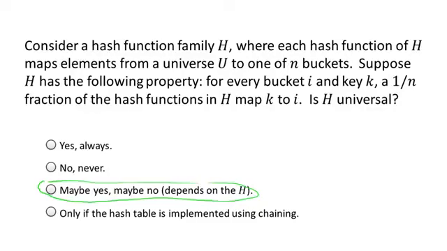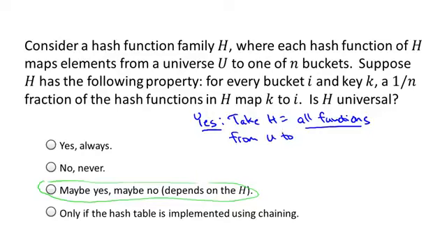An easy example to show that sometimes the answer is yes, you have universal hash function families H which also satisfy this property in the slide, would be to just take capital H to be the set of all functions mapping the universe to the number of buckets. That's an awful lot of functions. That's a huge set, but it's a set nonetheless. And by symmetry of having all of the functions, it satisfies the property on this slide. It is indeed true that exactly a 1 over n fraction of all functions map an arbitrary key k to an arbitrary bucket i. And by the same symmetry properties, this is universal.